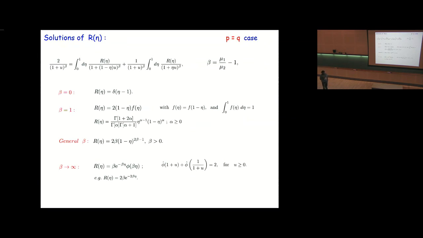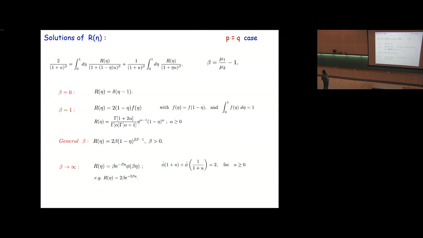Beta equal to 1 is a very interesting case, because for this case all the possible solutions can be expressed in terms of this expression, in terms of this function, which is a symmetric function, symmetric about half, and also normalized. And one can find many solutions. One such example is this beta distribution. There are many other examples also.